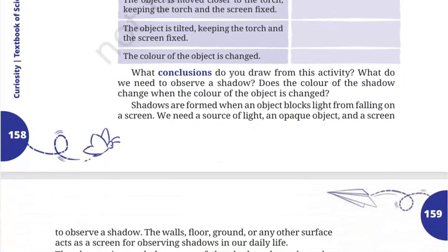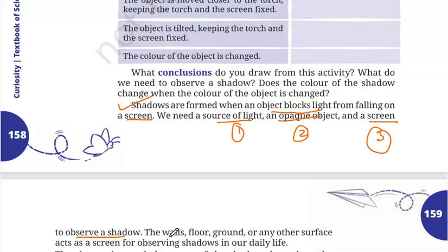Okay, so the conclusions that you draw from the activity are: shadows are formed when an object blocks light from falling on a screen. So we need, as I told you, a source of light, number one, we need an opaque object, number two, and we need a screen, number three, to observe a shadow.